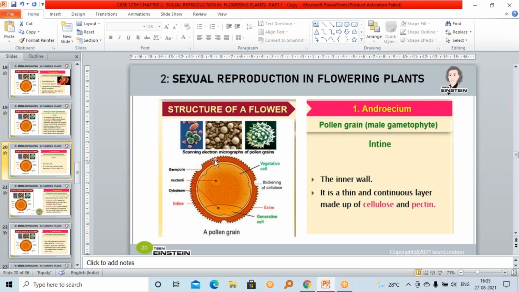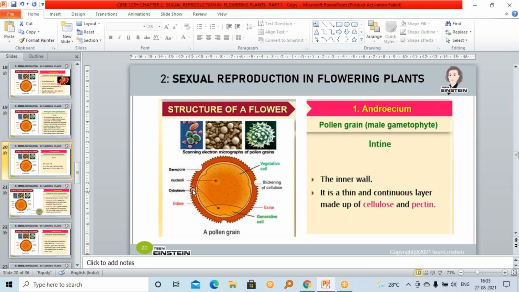It's not continuous. In between, germ pores are coming. But intine, the inner wall which is thin, is a continuous layer. There is no disturbance. It is made up of cellulose and pectin. Clear?